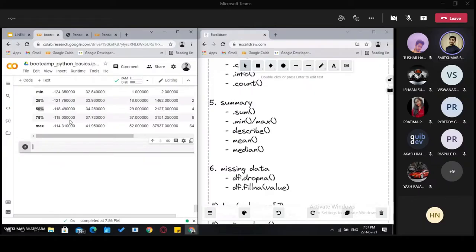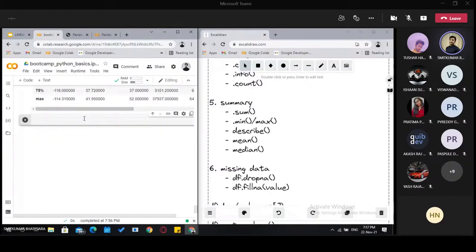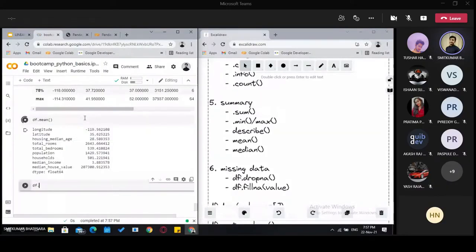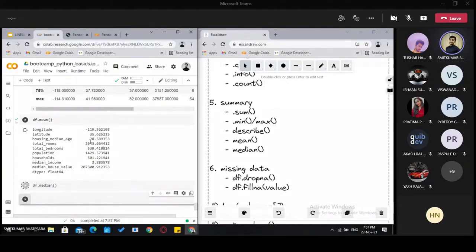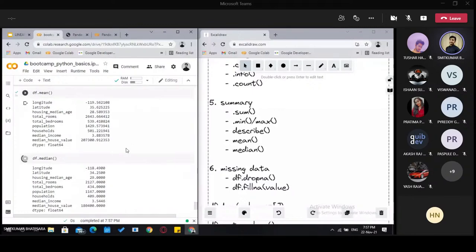Then you can also retrieve the mean and median using the mean and median functions. These values are quite useful when we have empty cells in the table and we have to fill them.